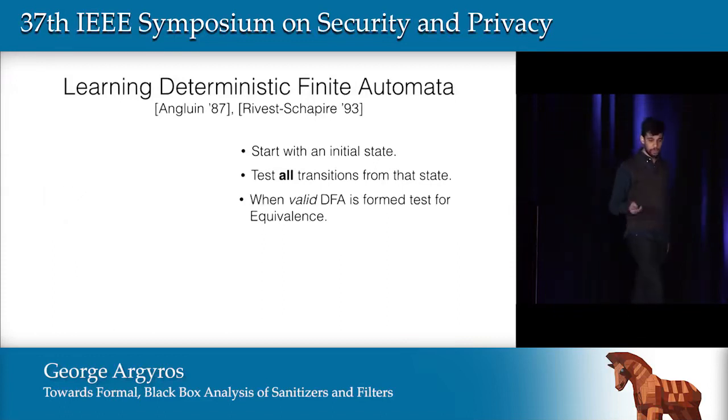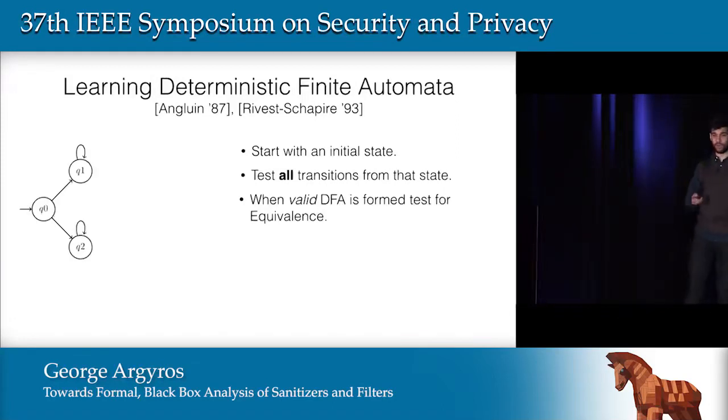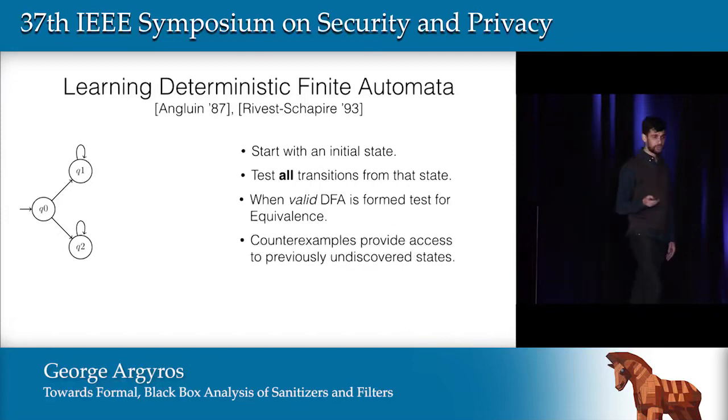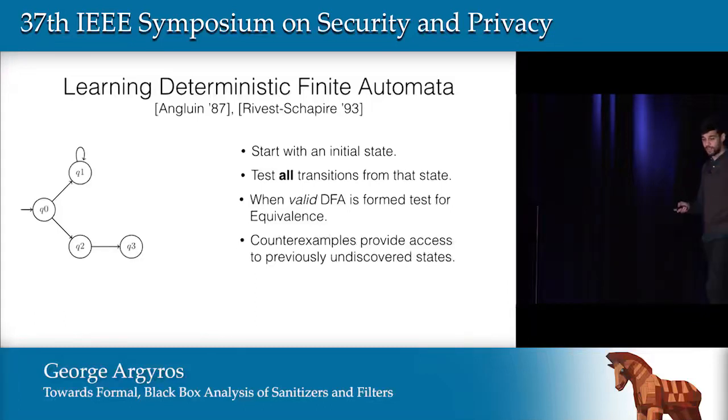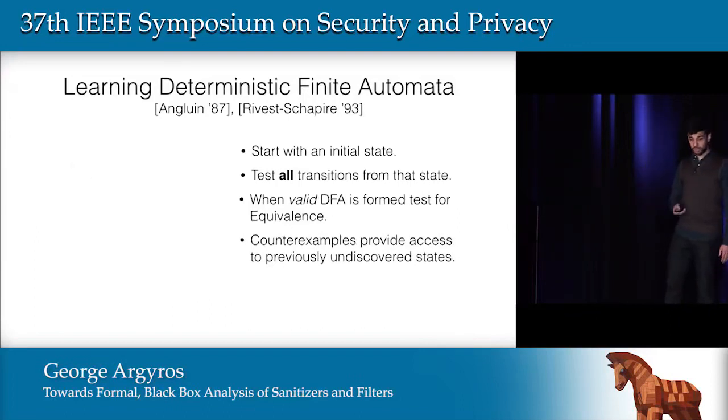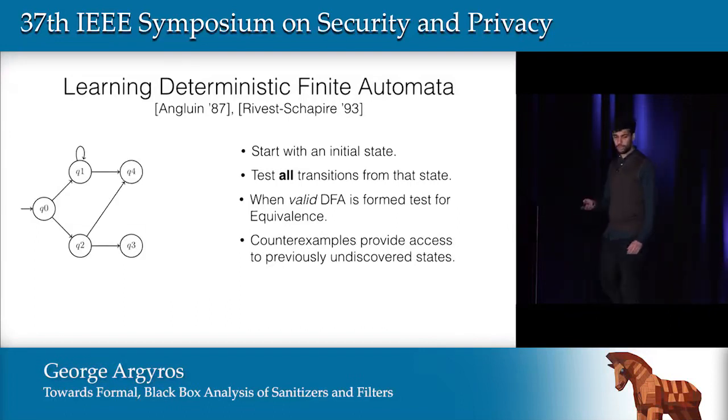And when we do that, we will test that automaton for equivalence. We will do an equivalence query with that hypothesis. And the counterexample that we will get if the hypothesis is incorrect will provide us access to further undiscovered states in the target machine. And this way, eventually, we will come up with the correct hypothesis, the correct automaton, and learning will terminate.